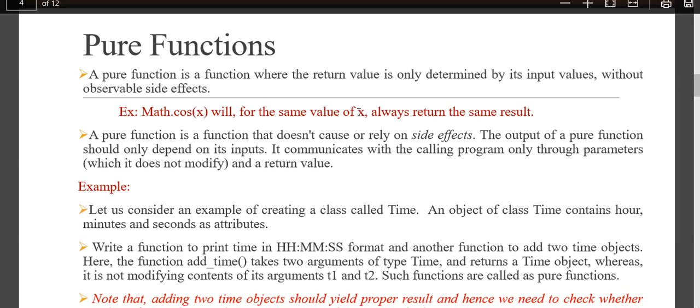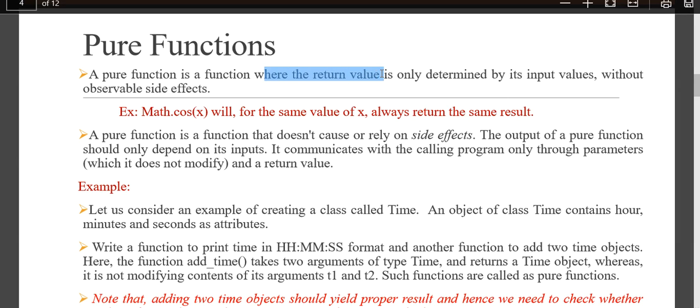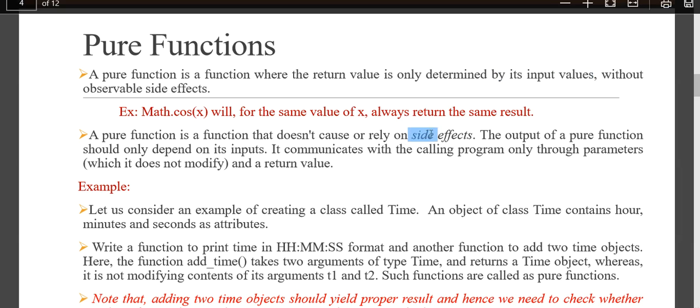If I give x as 60 degrees, cos of 60 degrees, even if you run it 100 times, you will be getting the same result. So here the output, or the return value, is only determined by its input value. Even if you run 100 times, the content will not be changed. The output will be given based on the input that you have given. So here it does not have any side effects.